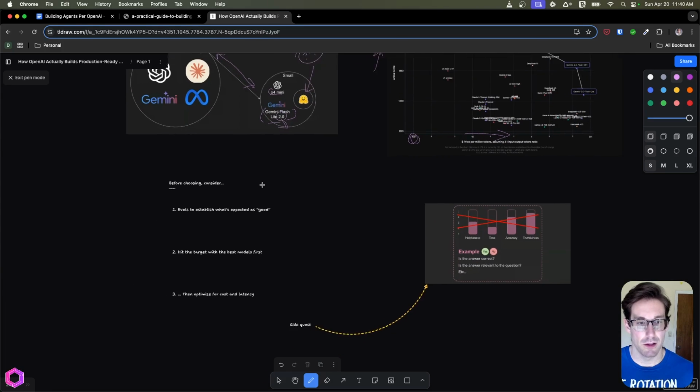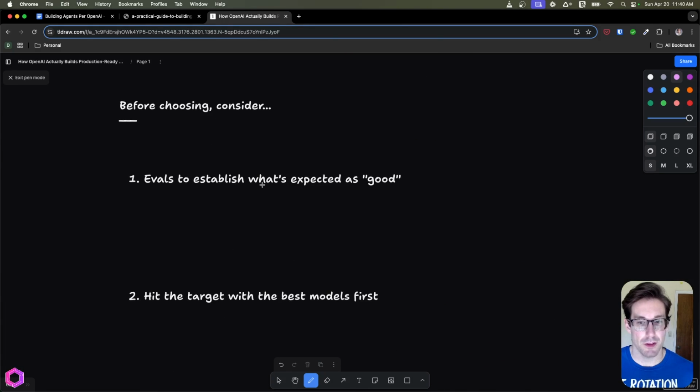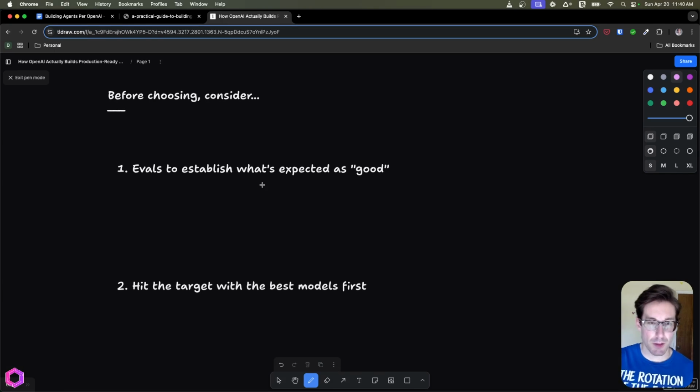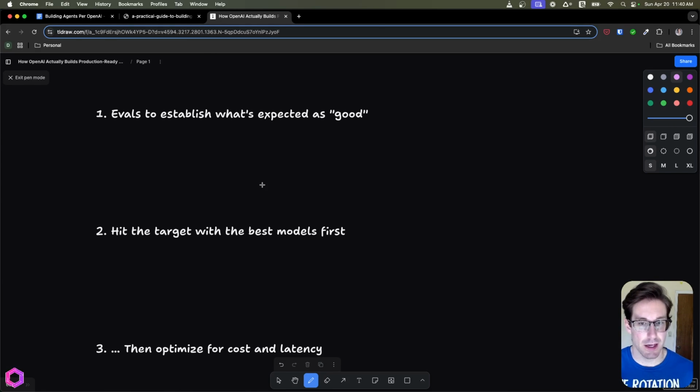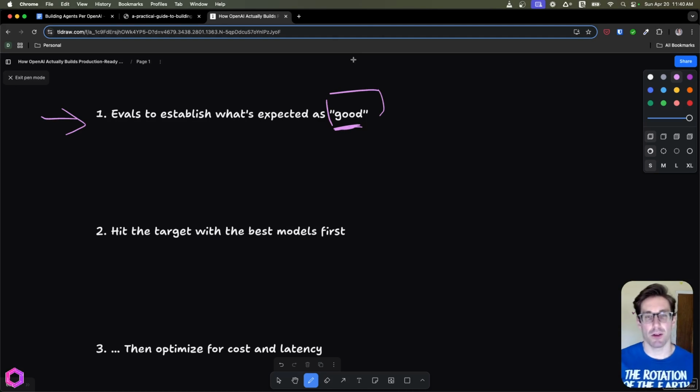All right. So we've thought about our models, but we haven't thought about what accuracy means. So I wanted to highlight a few things here. This is kind of the steps you'd go through. So first and foremost, when you're setting up your agent use case, you need to figure out what is good. And this is a common issue I run into with a lot of businesses: they say, okay, I want to build an agent and I want it to do X. And they've not really stated what good is.